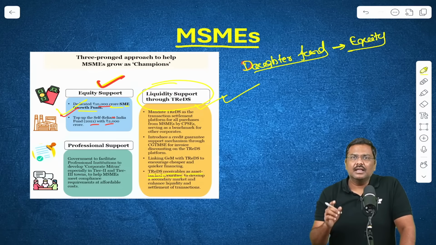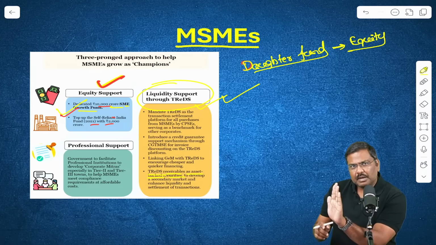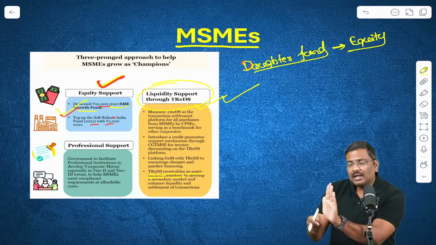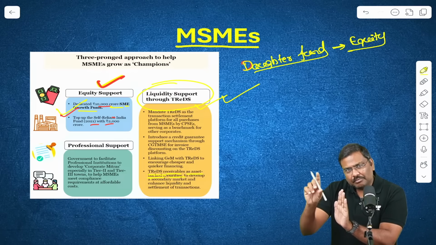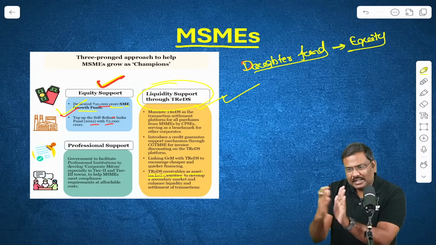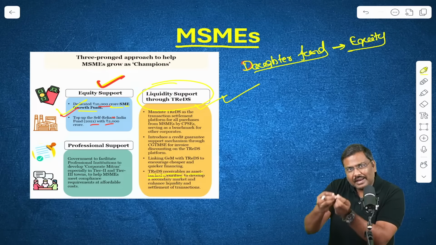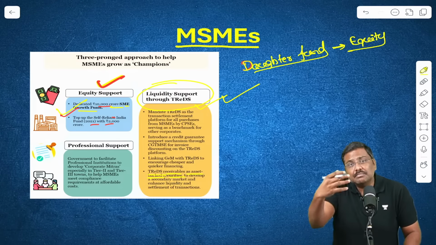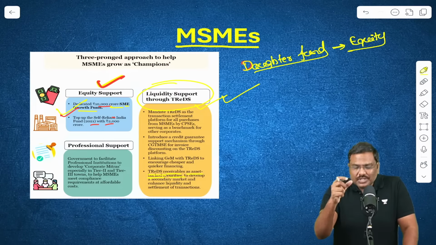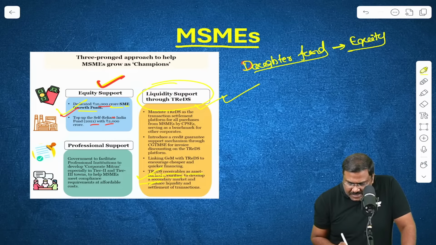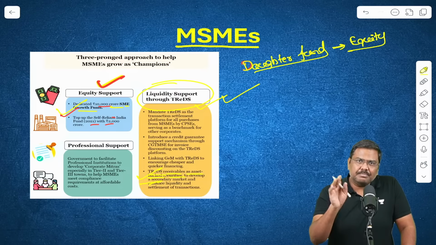I'll repeat it again. I will show this particular piece of paper, that is the receivable, to somebody. They will give the money to me because there is a guarantee that this piece of paper will help me recover money from you, that is the buyer, in the future. So TREDS-backed receivables as asset-backed securities also have been proposed.